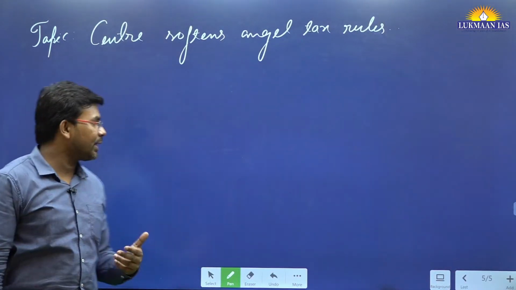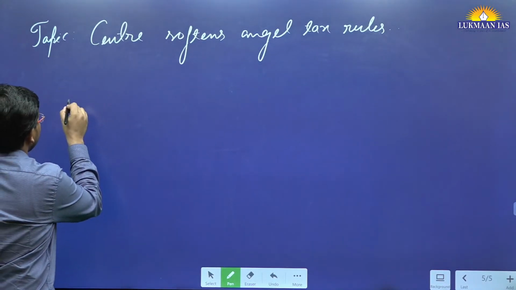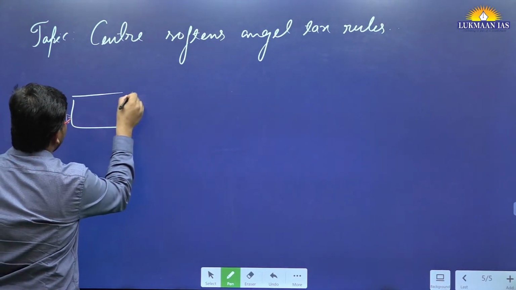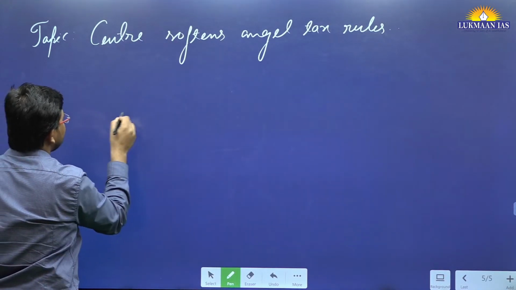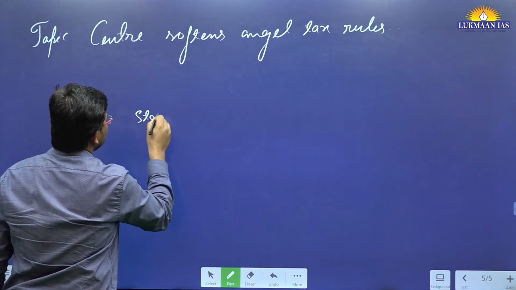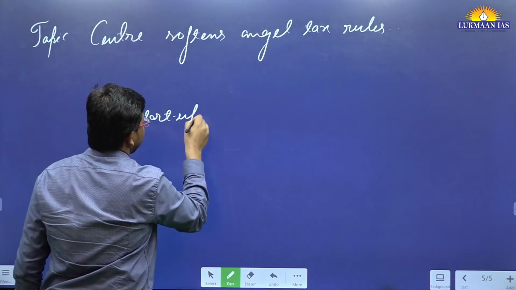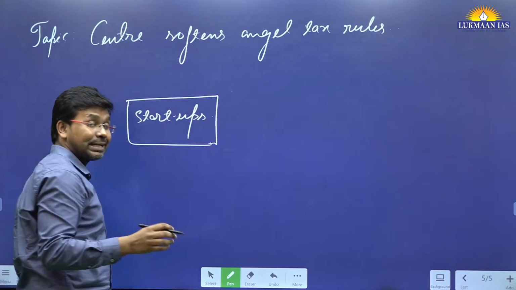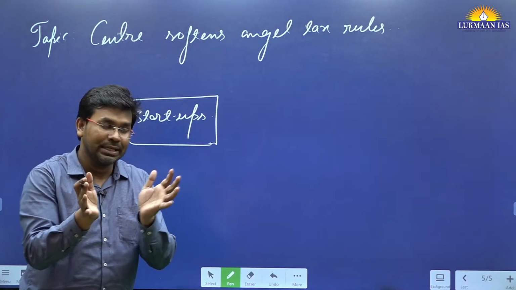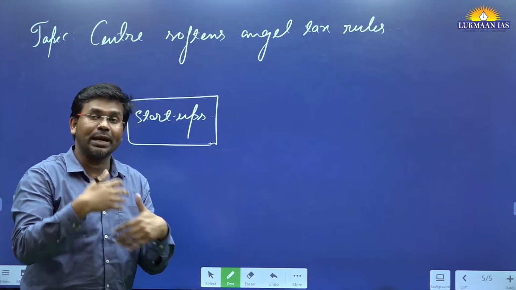Now let us understand this topic. Basically in India we have many companies that are categorized as startups. So what are startups? Startups are companies that are relatively small in size and have been constituted for less than 3 years.